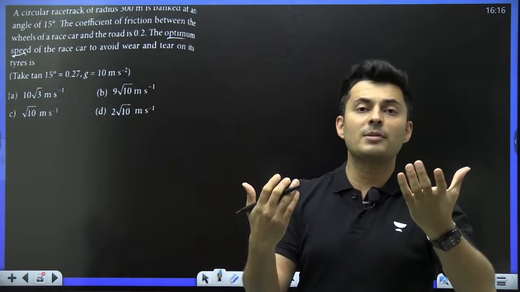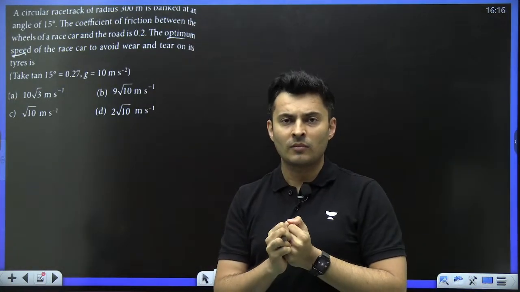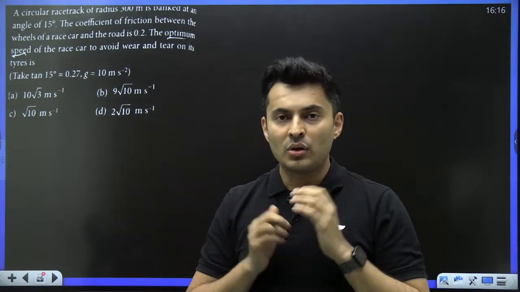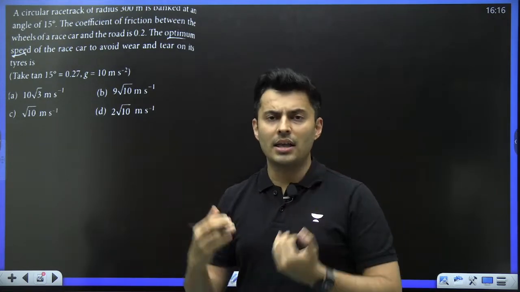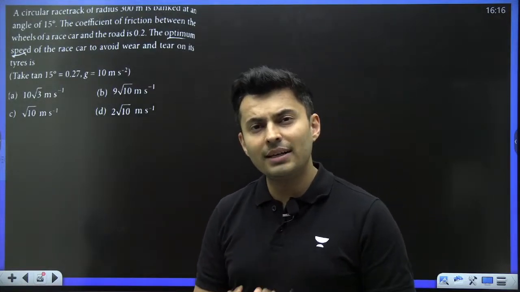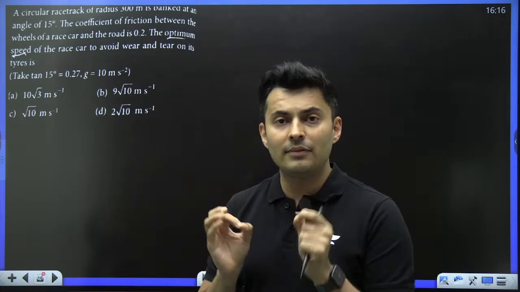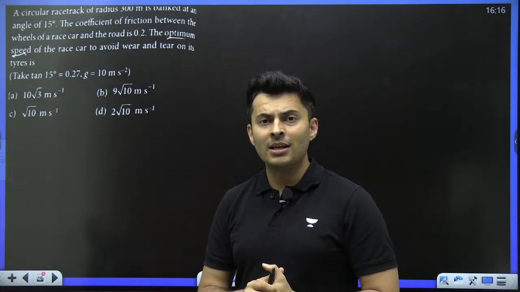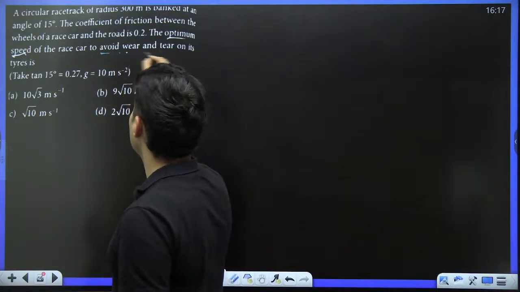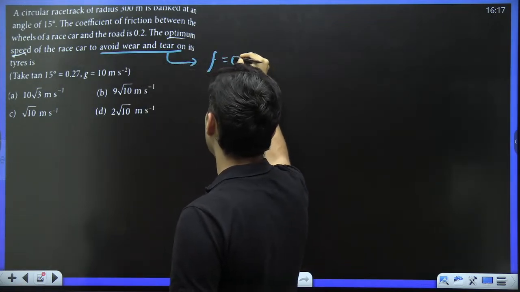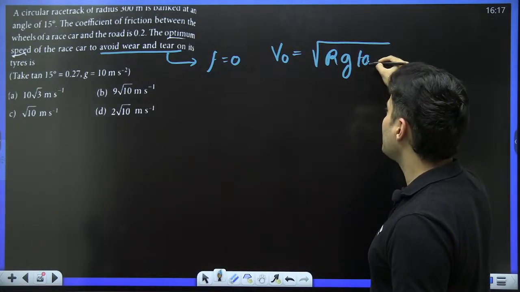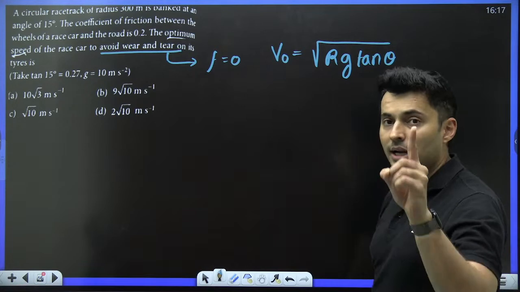And then the maximum speed with which I can go definitely increases. That's why you see the roads, the railway tracks, etc. are banked, or inclined, to negotiate the turn with a much higher speed. But it might happen that you don't want to go with maximum speed. You want to go with a decent speed by making use of very little friction. When you use very little friction, you are having very little wear and tear of the tire. Very little wear and tear, that means friction is 0. That means the speed is optimum, and the optimum speed formula is root of r g tan theta.